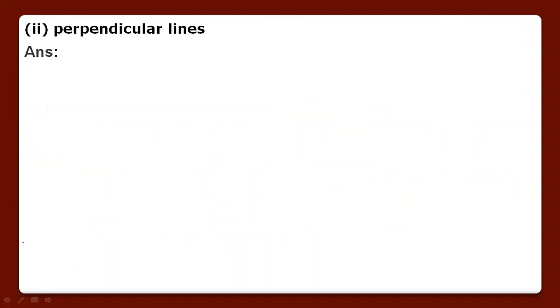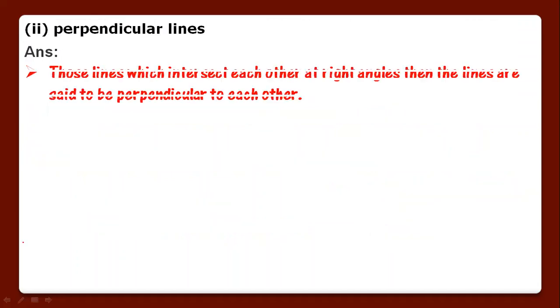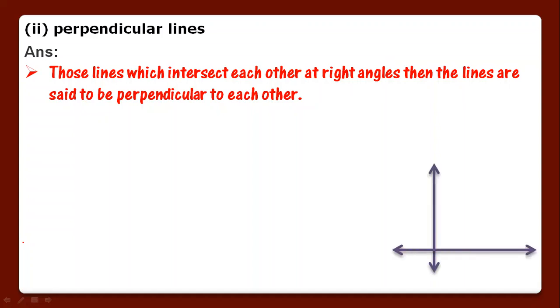Now second part is perpendicular lines. Those lines which intersect each other at right angle, means 90 degree पे जो दो lines intersect करती हैं किसी point पे, then the lines are said to be perpendicular to each other. We'll understand by a diagram. Here these two lines intersect each other at this point and they make angle 90 degree. So we'll call these two lines as perpendicular to each other.